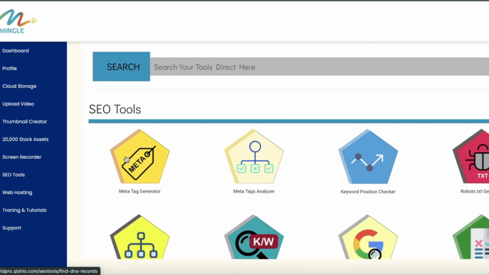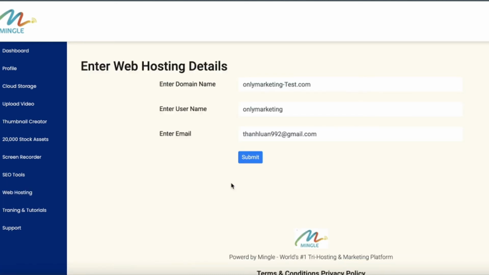Okay, so this is the SEO tool, and now come to the most effective part of this Mingle software, which is the web hosting. You will get web hosting to host your website, and you don't need to pay an extra dollar for this. You just have to put in your domain name, your username and email ID, and then submit.